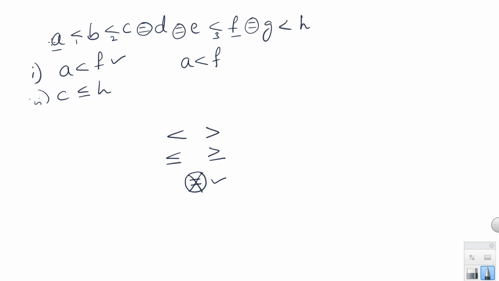Clear? Now, C and H. Here I have C and here I have H. Now I have to ignore these equal to symbols. Then how many symbols did I get between C and H? 1, 2. I got both less than symbols. If I have both less than symbols, then the conclusion between C and H should be less than. Right? C less than H is the actual conclusion, but the given conclusion is C less than or equal to H. That is definitely false. So conclusion 1 is true and conclusion 2 is false.